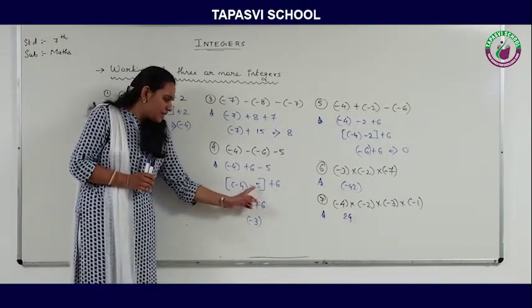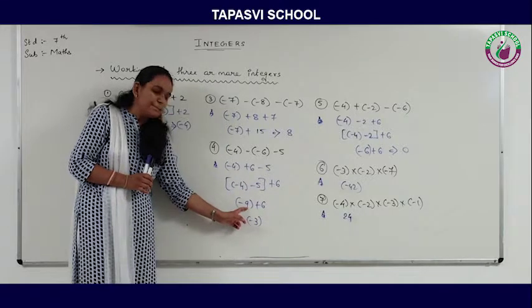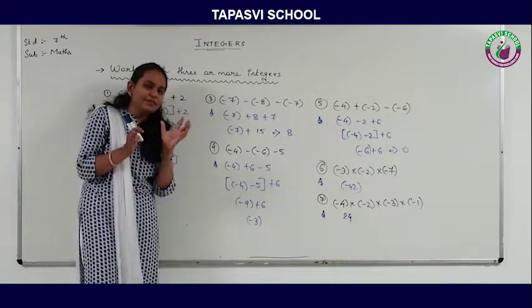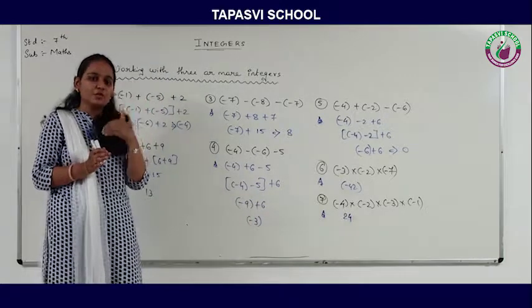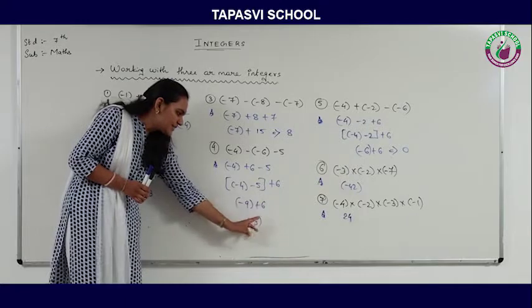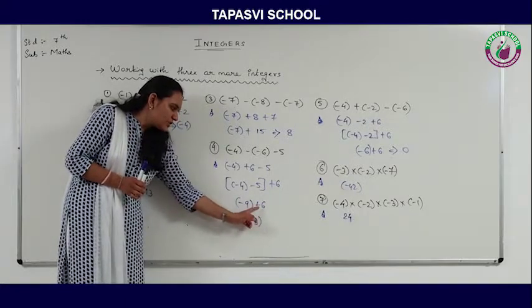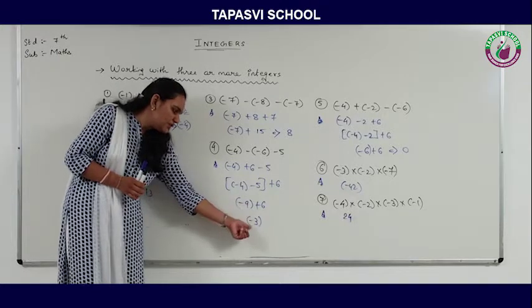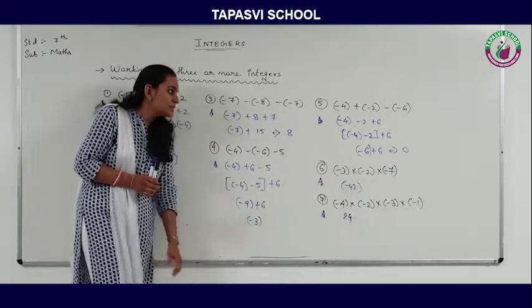Same sign, so minus 4 minus 5 will become minus 9 plus 6. Now 9 and 6 both have different signs, so first I am going to subtract them. So 9 minus 6 is 3. Now out of these two numbers, which one is the greater number? 9. So I am going to give the sign of 9 to this answer. So it will become minus.